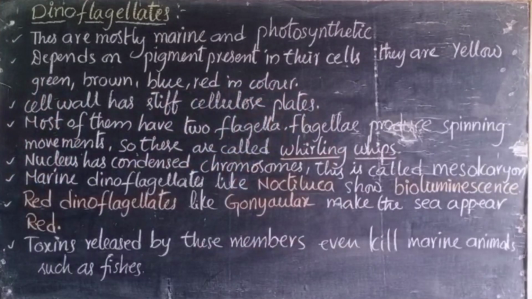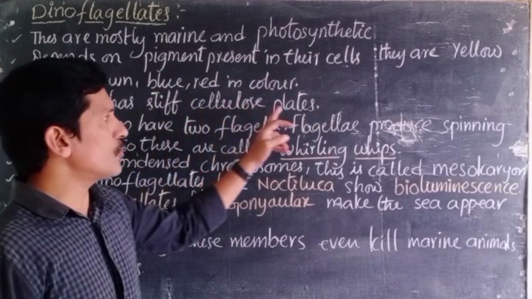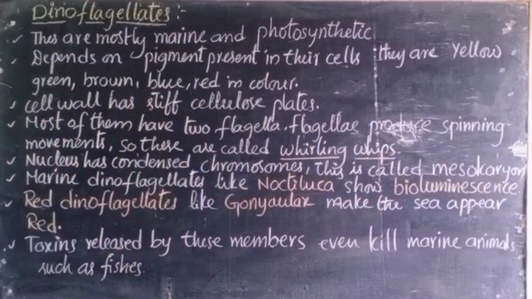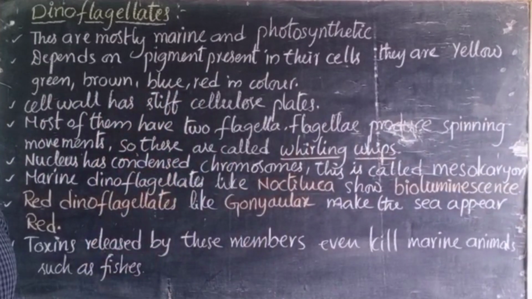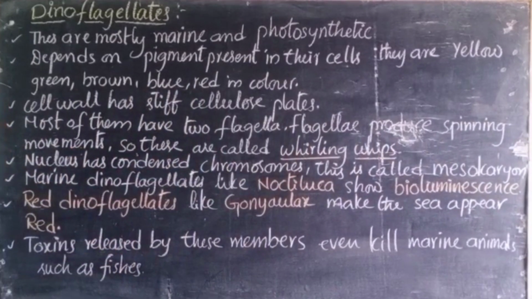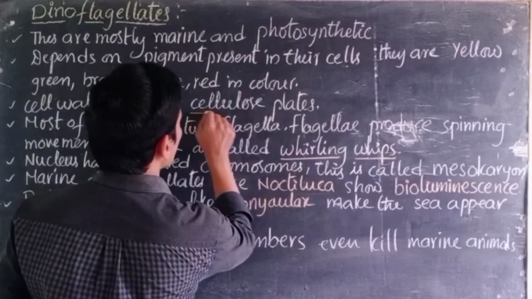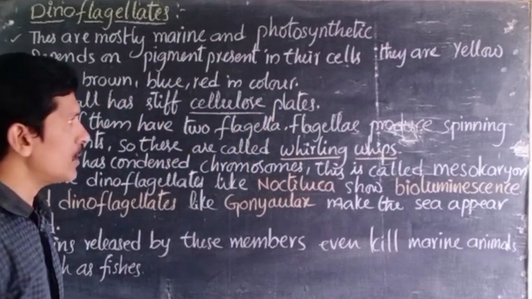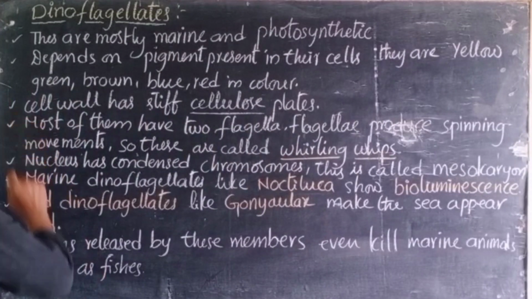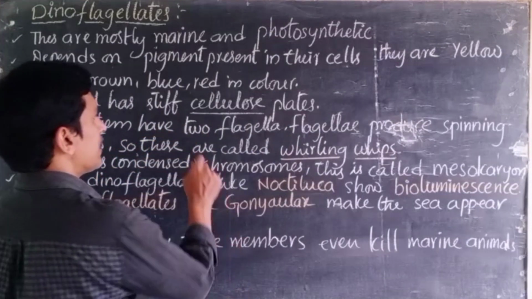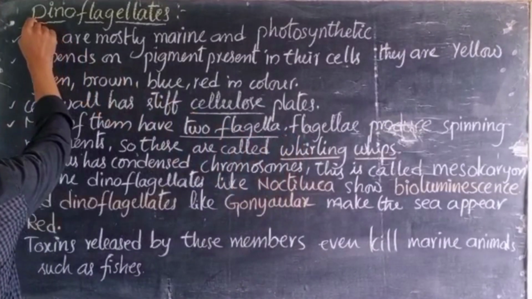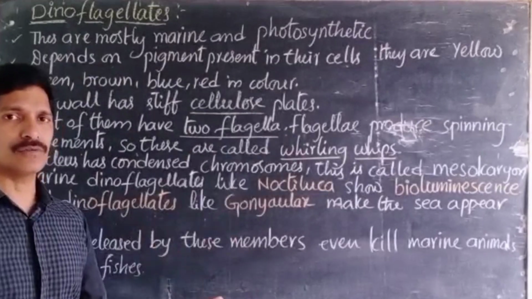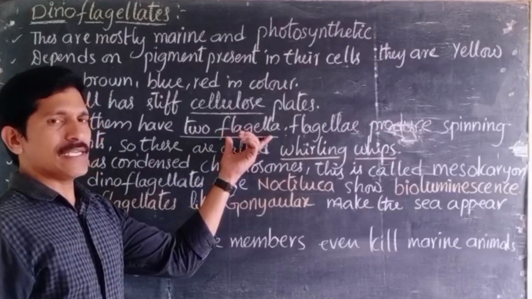And here the cell wall has stiff cellulose plates. When you observe the cell wall, from the beginning onwards these organisms have a strong cell wall, right? Here the cell wall contains cellulose. Cellulose is a component of the cell wall, right? And most of them have two flagella. When you observe the name, dinoflagellate, di in the sense of two, right? So two flagella are present in it.